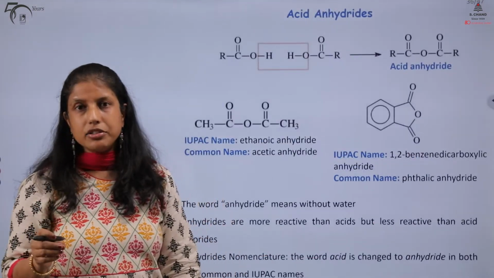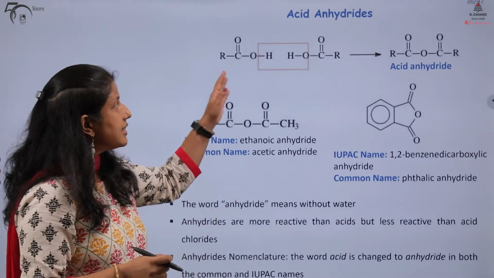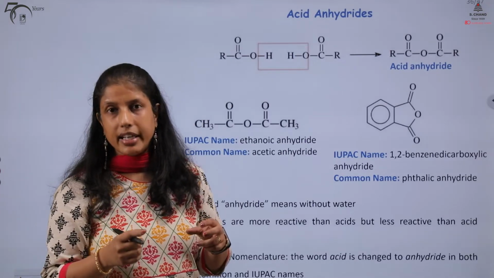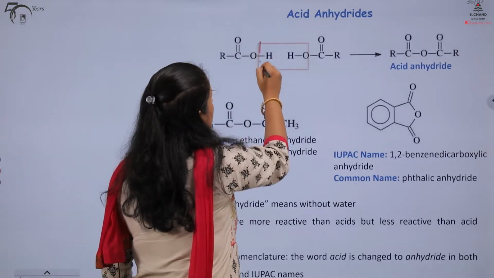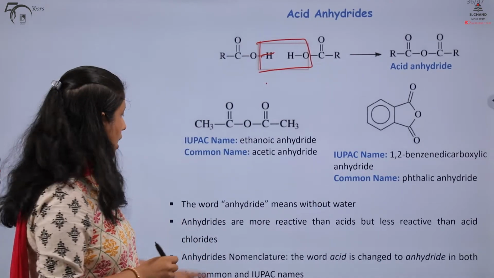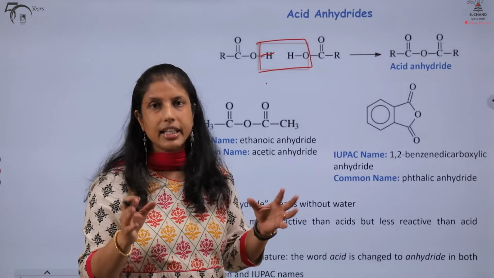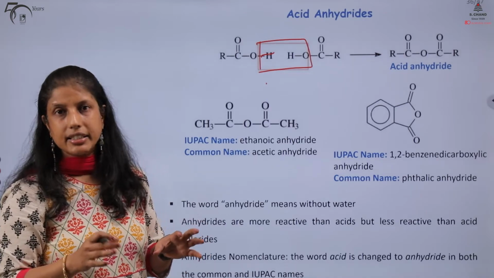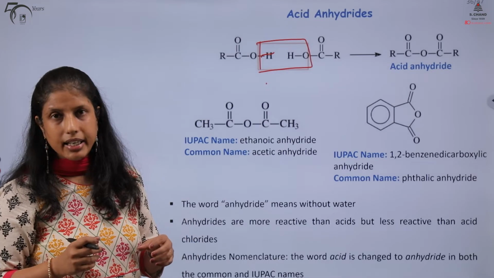The word anhydride literally means without water. And so, acid anhydrides are those derivatives which are formed by the reaction of two molecules of carboxylic acids with the loss of a molecule of water. Our anhydrides are also far more reactive than our simple carboxylic acids, but they are not as reactive as our acid chlorides.